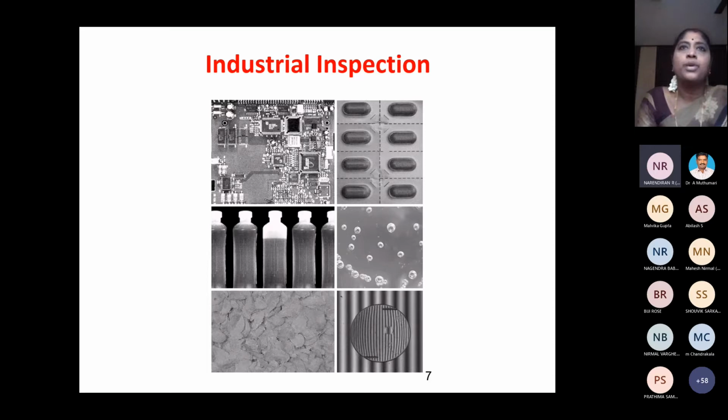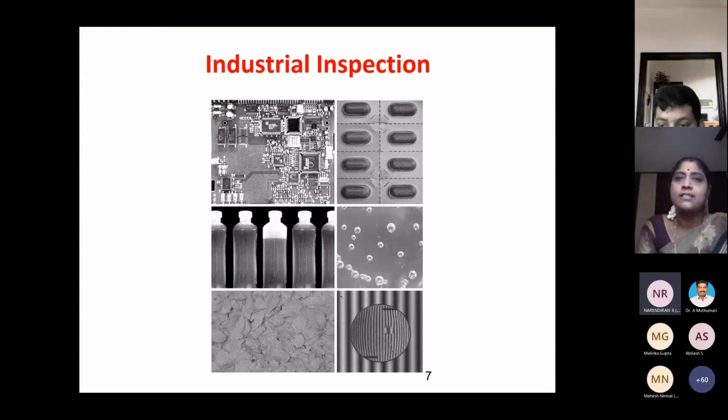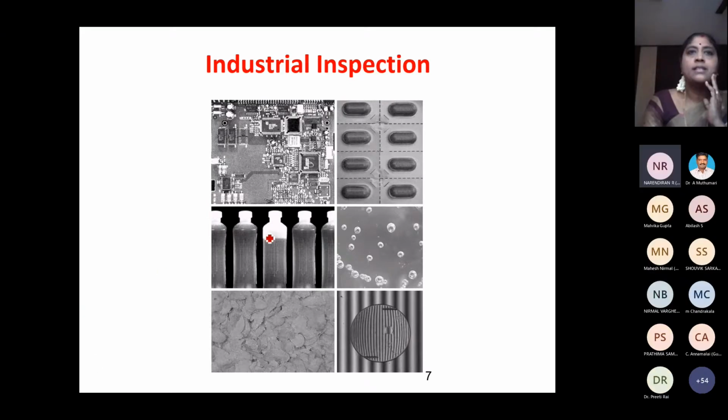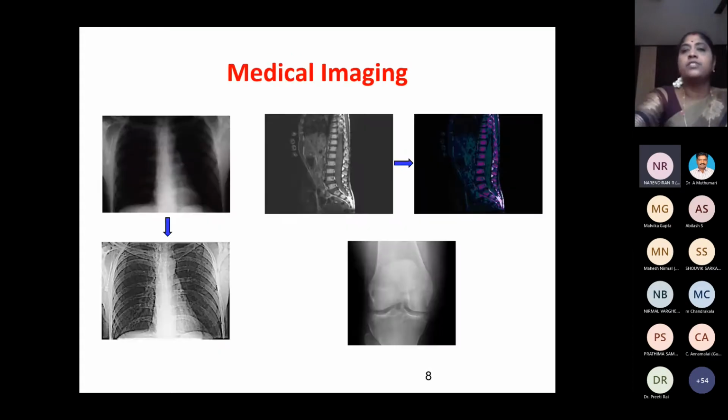And once again, as I told you, industrial inspection, where we can check PCB motherboards for any defect. It is very difficult for us to do a manual check of all those things. All of this can be done using image processing. Packaging as well: whether it is properly packed or not. Here we can see that the bottle is half filled. Can you see this? All these are some of the industrial things we can make use of.